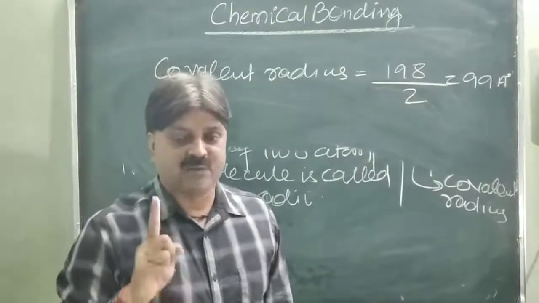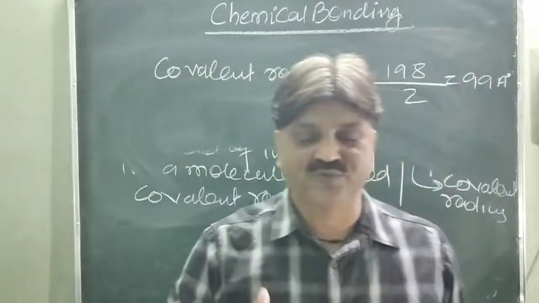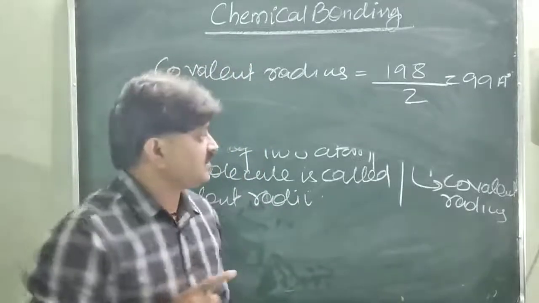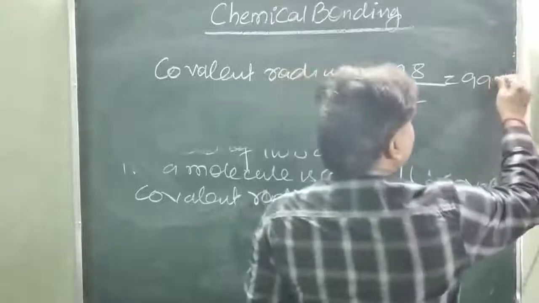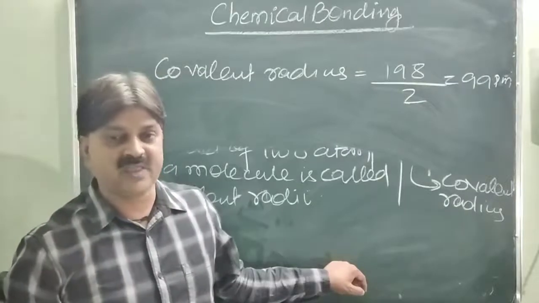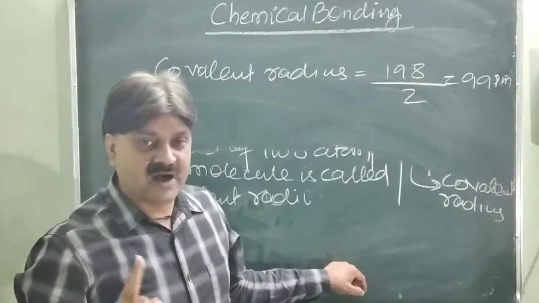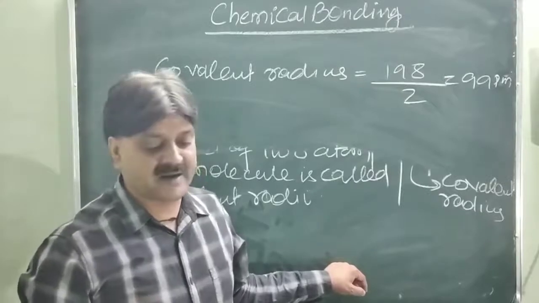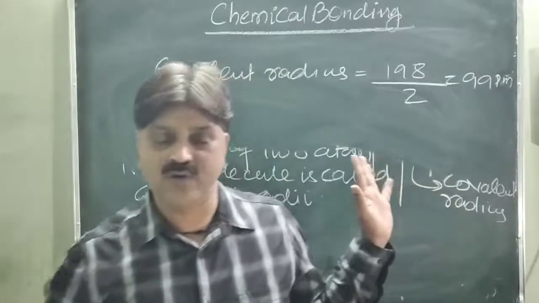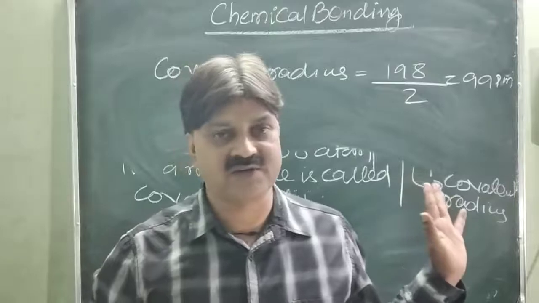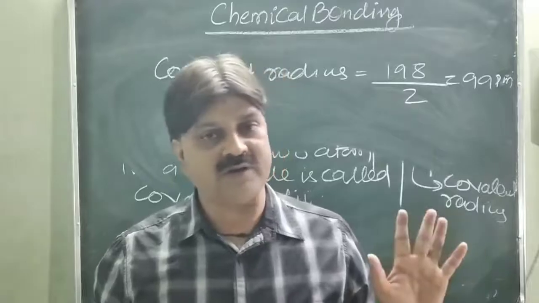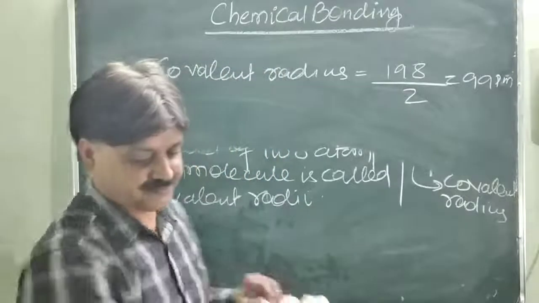Is it clear? The bond length of the two chlorine atoms in a molecule is 1.98 angstrom or 198 pm. In pm it is given as 198 pm. So half of the distance, half means divided by 2, now this is 99 pm. So this radius is known as the covalent radii. This is the radius of the chlorine atom in a molecule. Is it clear? One half the distance between the nuclei of the two atoms in a molecule is called the covalent radii. Next one, van der Waals radii.